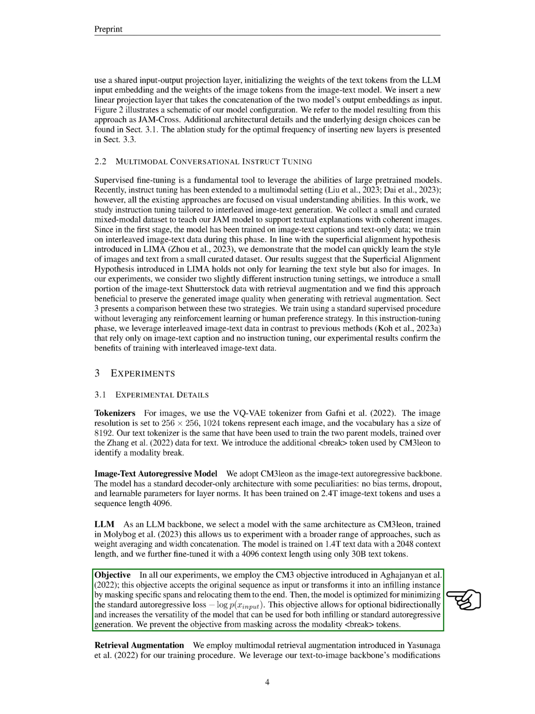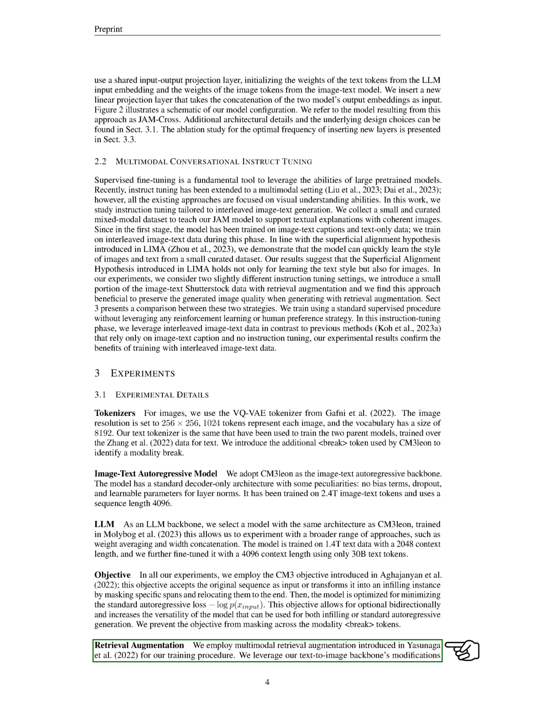Section Objective. In our experiments, we use the CM3 objective, which was introduced in previous research. This objective takes the original sequence and either uses it as is or transforms it by masking certain parts and moving them to the end. The model is then optimized to minimize the standard autoregressive loss, which is the negative logarithm of the probability of the input sequence. This objective allows for optional bidirectional processing and enhances the model's flexibility, making it suitable for both infilling and standard autoregressive generation. We ensure that the objective does not mask across the modality tokens.